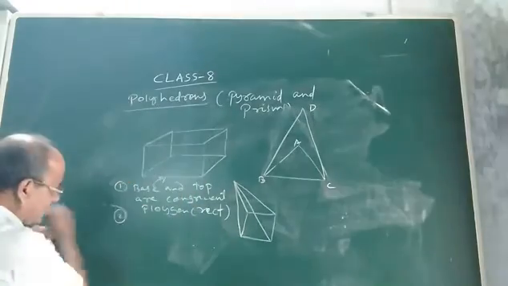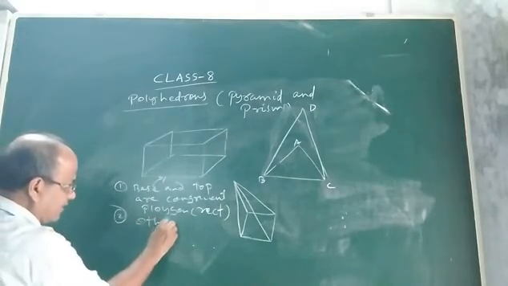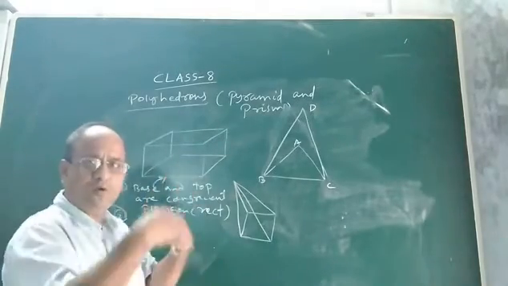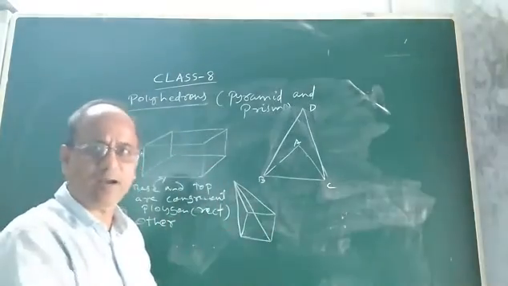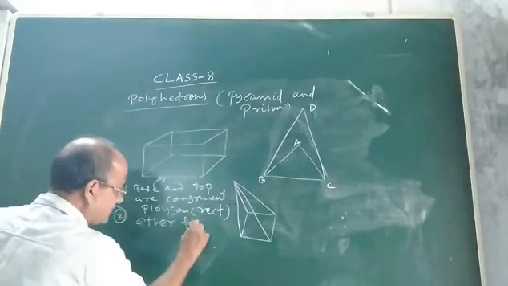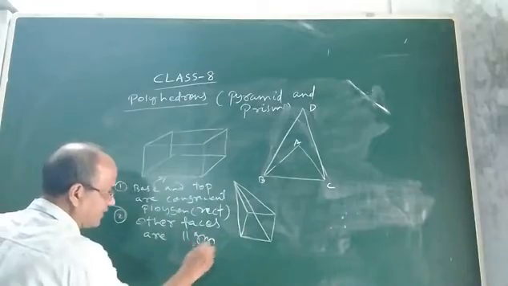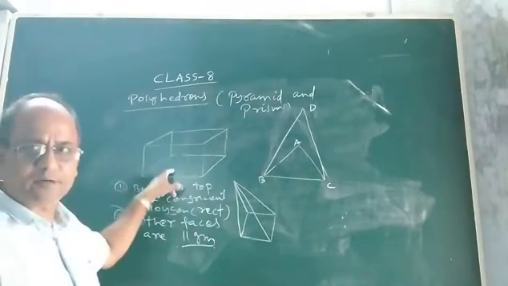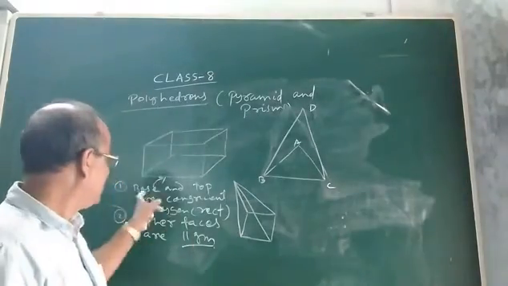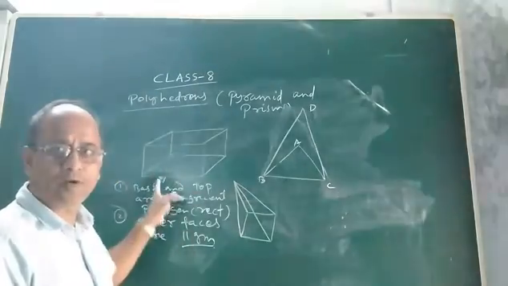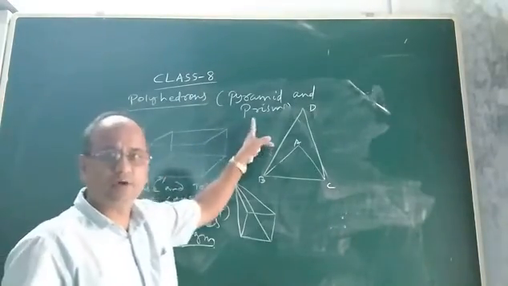What is the second condition for a prism? The second condition is about the other lateral faces. Other lateral faces means whatever faces are left other than the top and base. They are called lateral faces. These other faces must be parallelograms. Parallelogram means maybe rectangle, maybe square, maybe rhombus, whatever. Base and top must be made up of congruent polygons, then only we say that the polyhedron is a prism. So I think you understood.